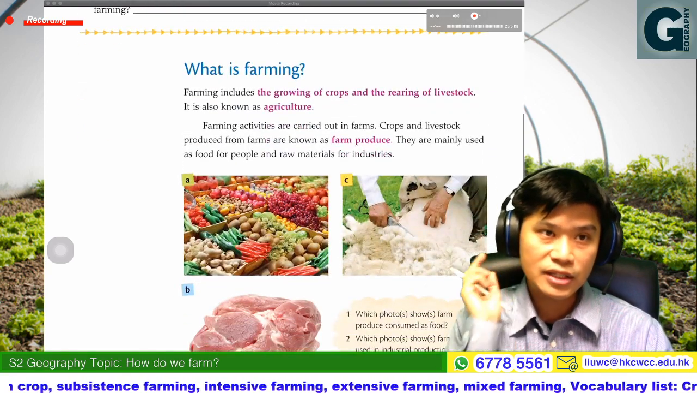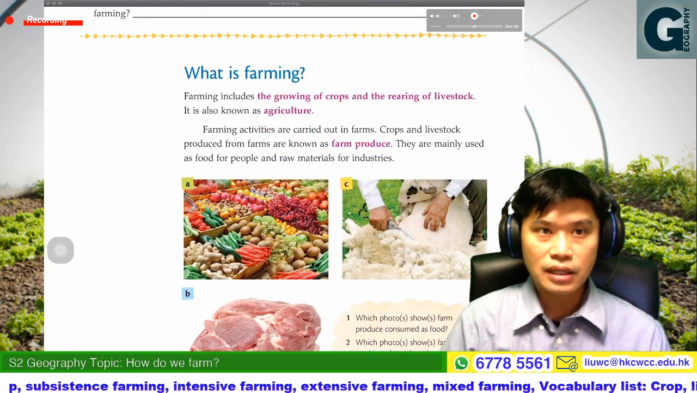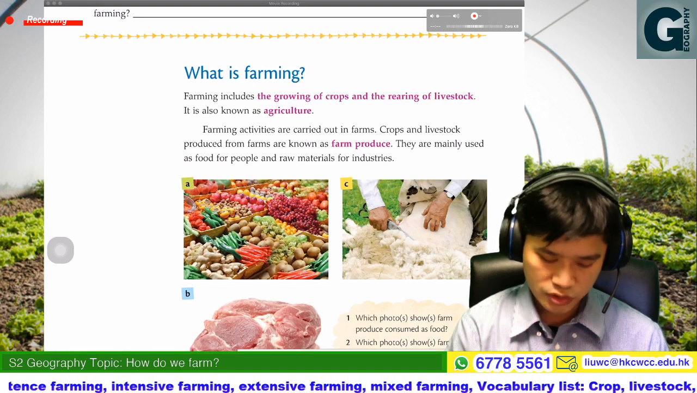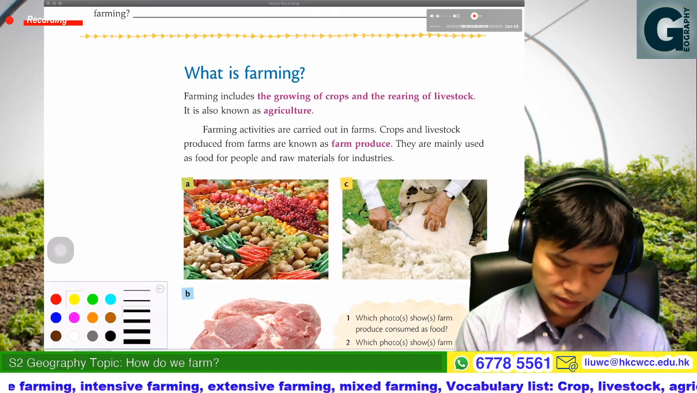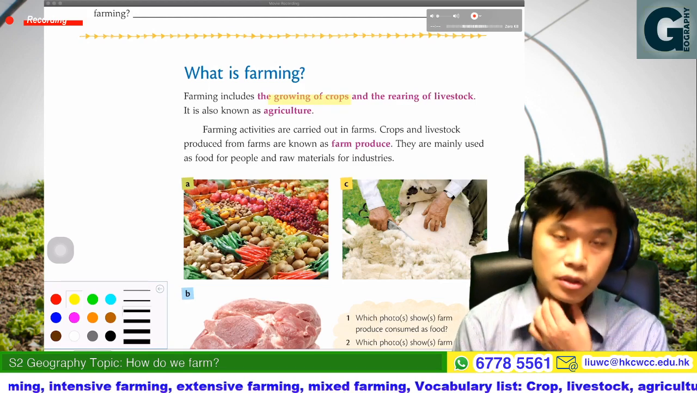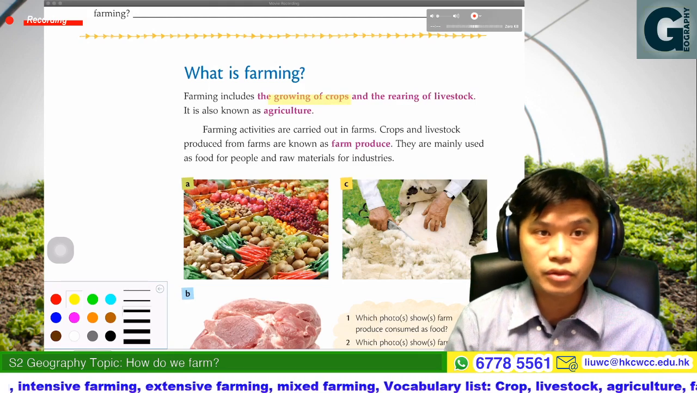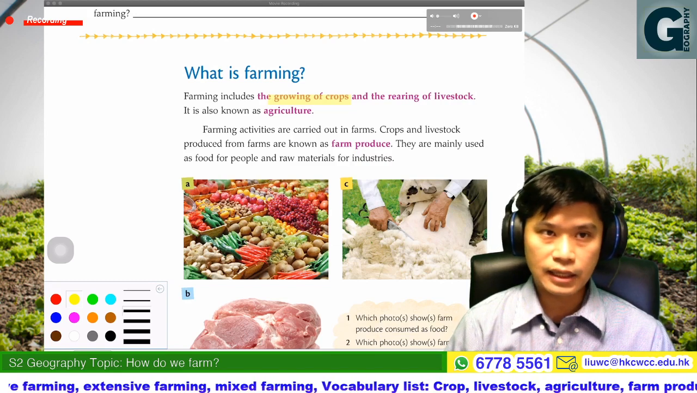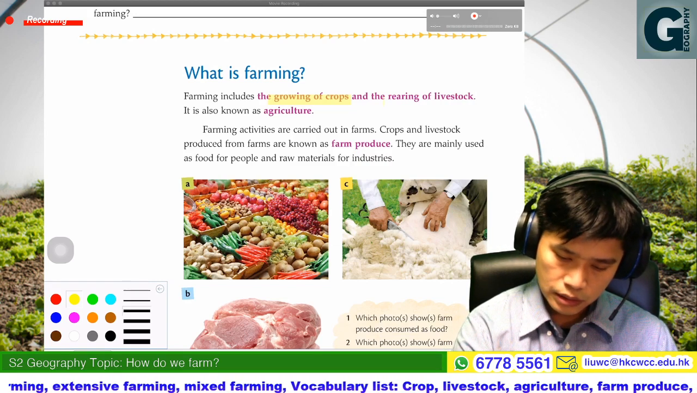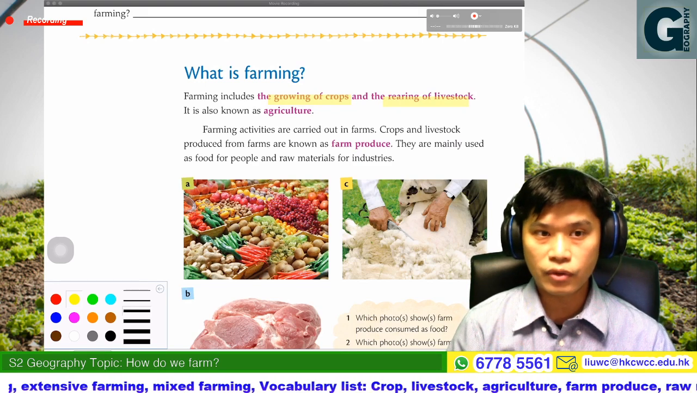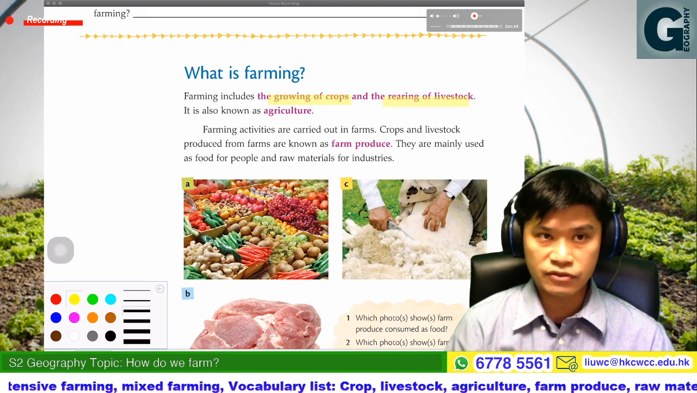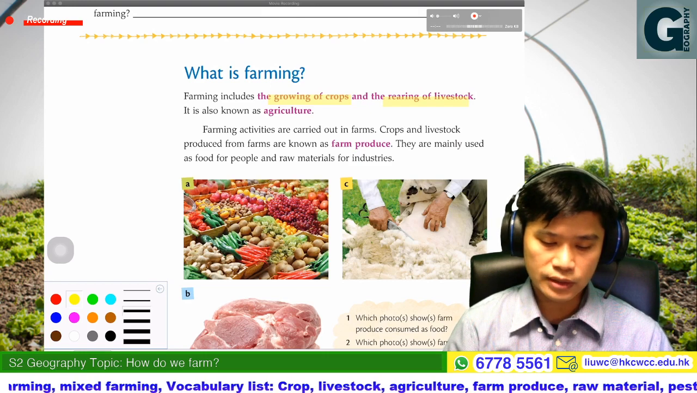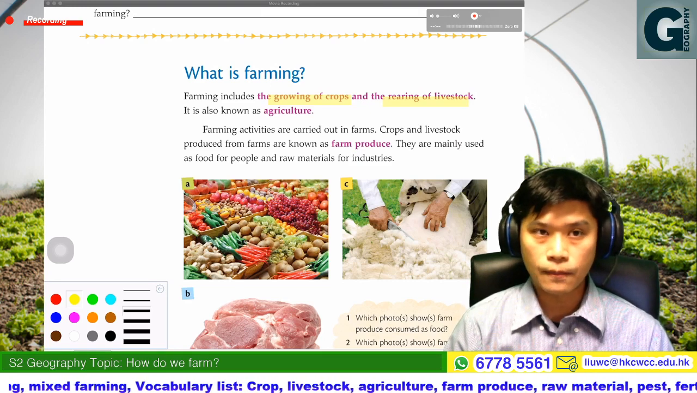Farming, we may divide into two parts. One part is the growing of crops. Farming includes the growing of crops, so we get the crops from the land. Another part is the rearing of livestock. We raise the animals. We rear the livestock, and these processes and activities we may also call agriculture, 農業啦.